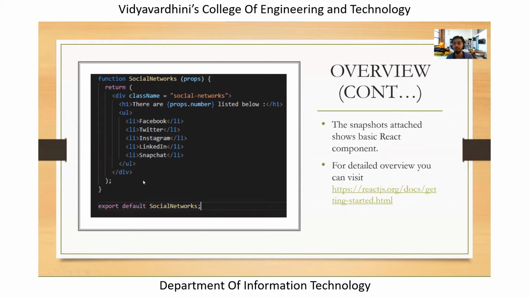So this is how a specific React component looks like. You can just provide a function with the function name, and then inside this we are returning this simple HTML with these specific things. Like this is just a list of the items, right? And then the other thing is that the function is also accepting something called as